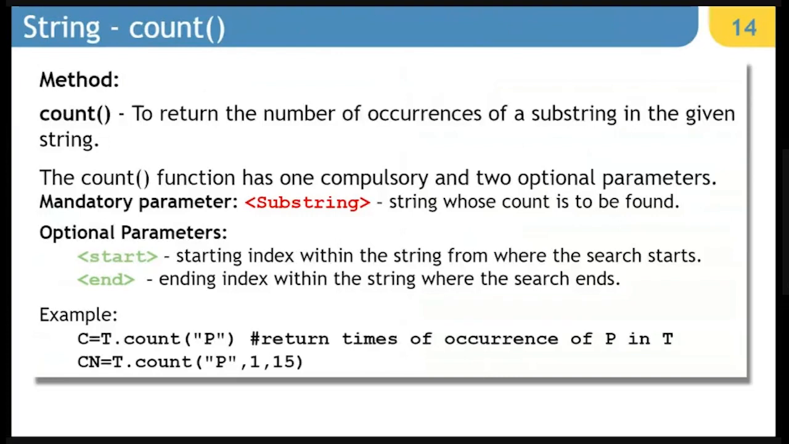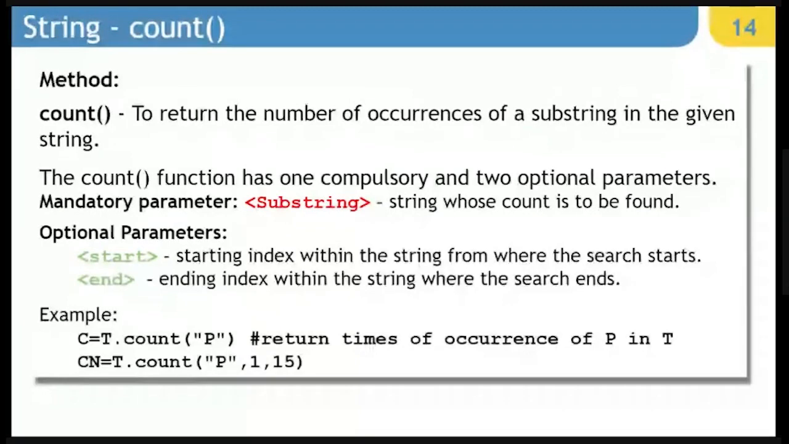Next is count. Count is to return the number of occurrences of a string in the given string. And it again has the same 3 parameters which were there in find also. First parameter is the substring, second parameter is from where, and third parameter is end plus 1, up to what.